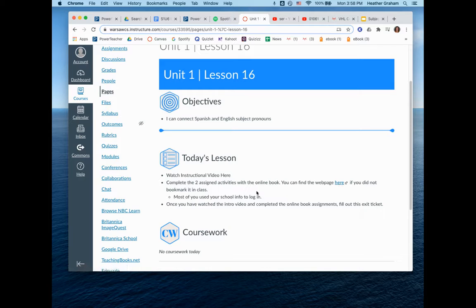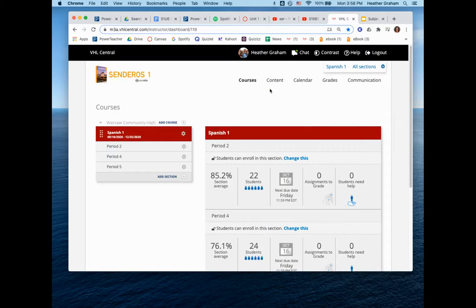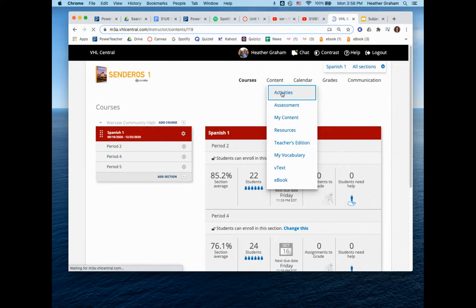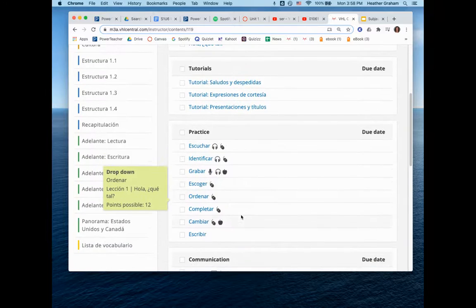Once you have done that, there's two different activities. They're not very hard, but actually here, I'll show you what they look like.